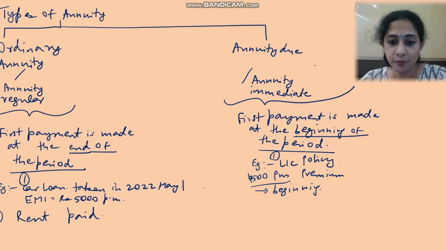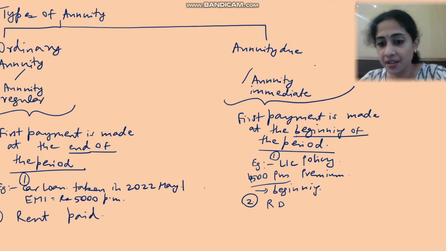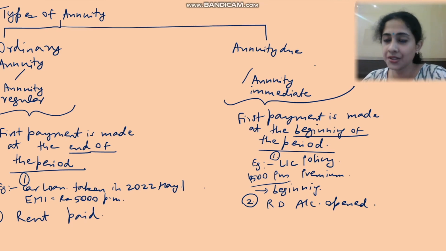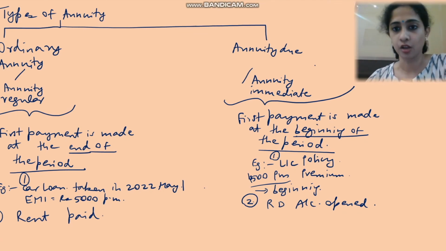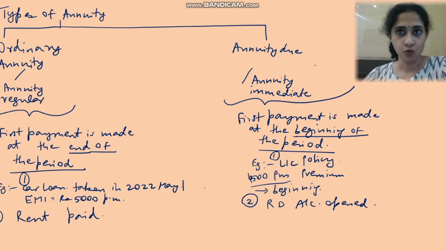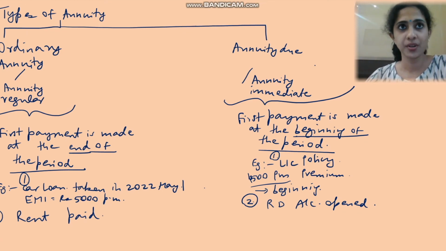The second example is if I want to open an RD, a recurring deposit account, with my bank. Even if I do it online, if I want to start the RD account, should I pay now or later?